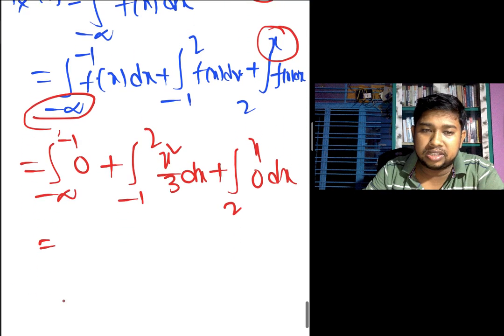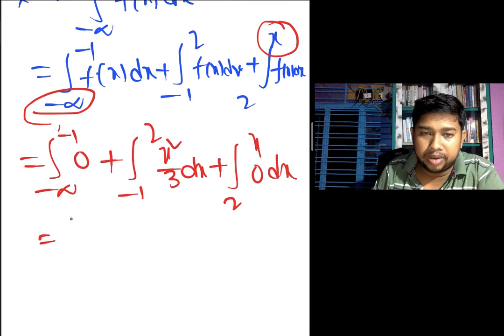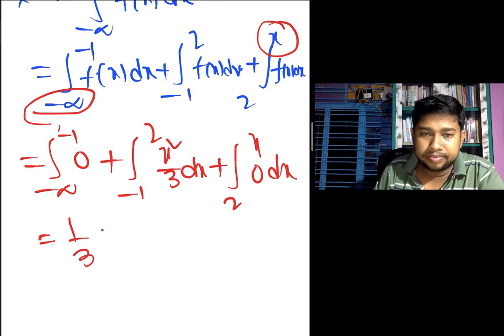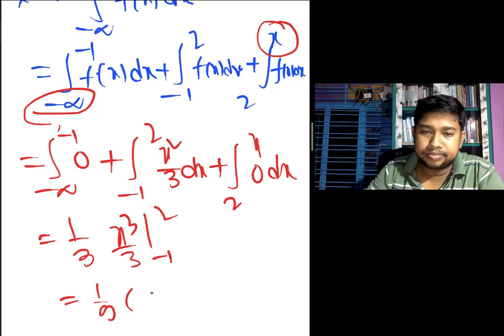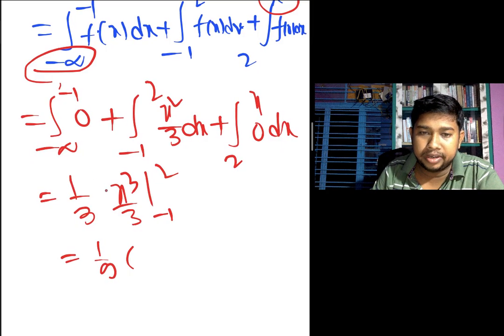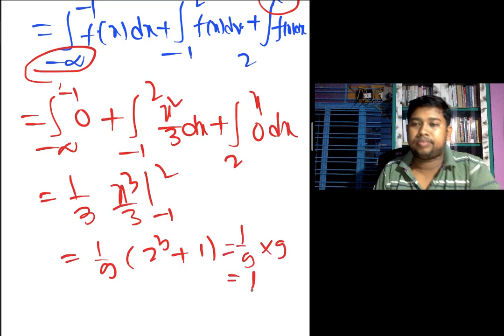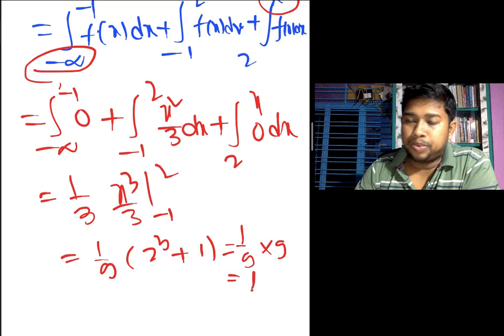Now for this case the value is 1 by 3 x cube by 3, minus 1 to 2. So you obtain 1 by 9 and 2 cube plus 1. This means 1 by 9 into 9, so it is 1. We obtain the value for the 3 intervals.